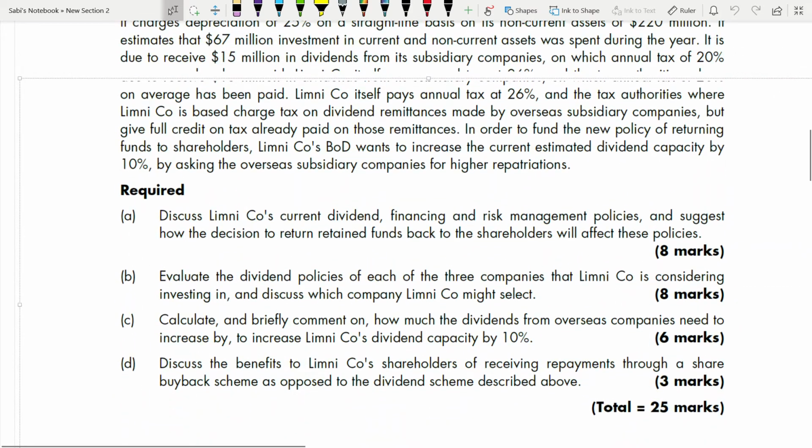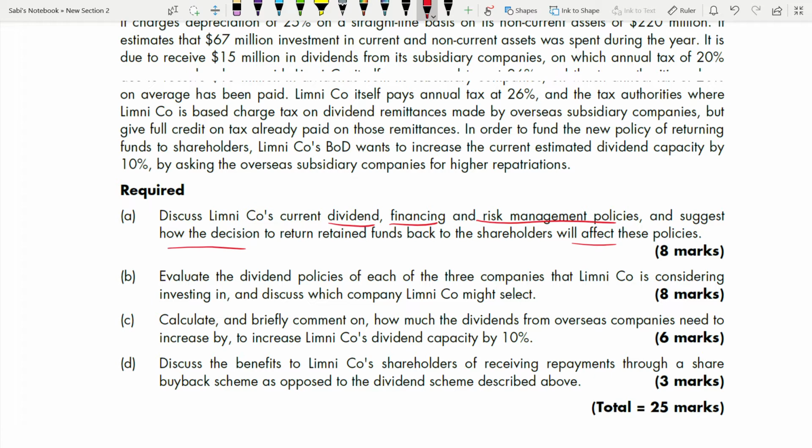So first, part A, discuss Limni company's current dividend, financing and risk management policies, and suggest how the decision to return the funds back to the shareholders affect this policy. So this company is going to return. They have made a decision that they have to return the funds back to the shareholders. So now you have to tell how this will impact the dividend, financing and risk management policies of Limni company. So here we have to talk about the dividend, the financing, the risk management policies, and also how the decision will affect. So it's for 8 marks, 2 marks each.